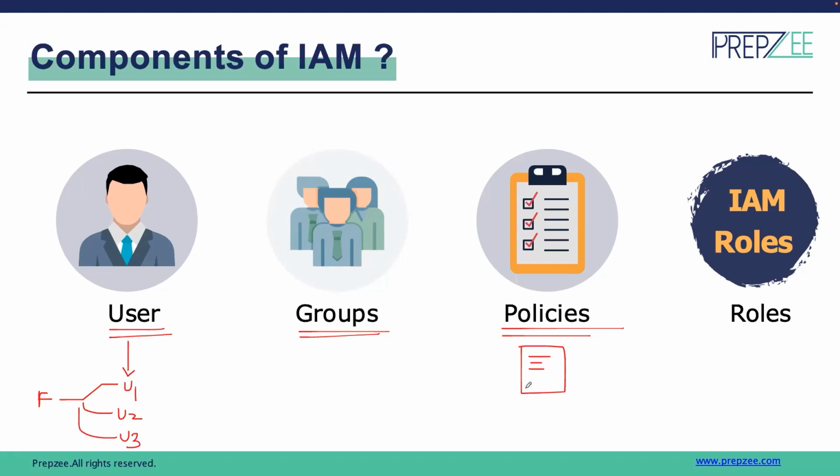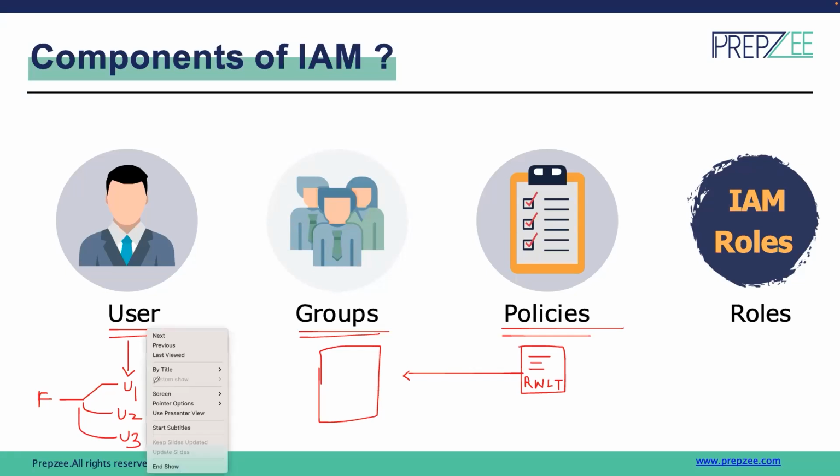So basically we have 4 categories of actions. We have read, write, list, and tag. So every service in AWS, all those 250 plus services, they have predefined actions in these 4 categories. So we assign the policy to a specific group, or we can even assign it to a user directly. And when we assign it to a group, that means now whichever user we are going to add in that group, for example, if we add user 1 and user 2 both to this group, then they both will be having the access to work on these specific actions defined accordingly. Suppose this is going to give you the access to RDS service. Then both the users will be having a collective access to RDS based on whatever policy we have assigned here.